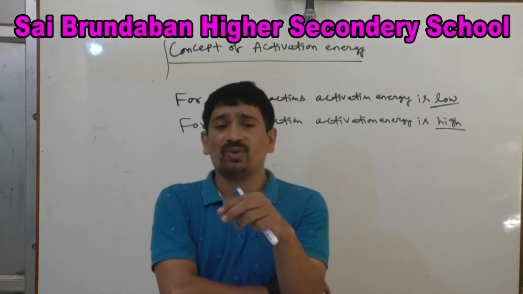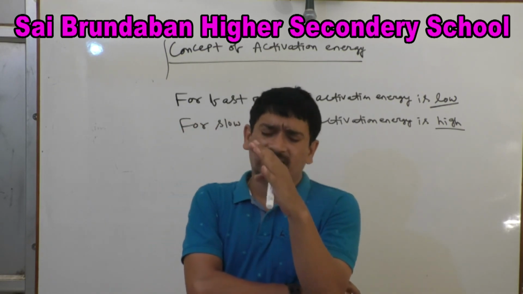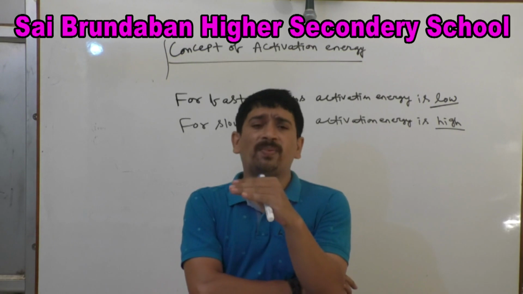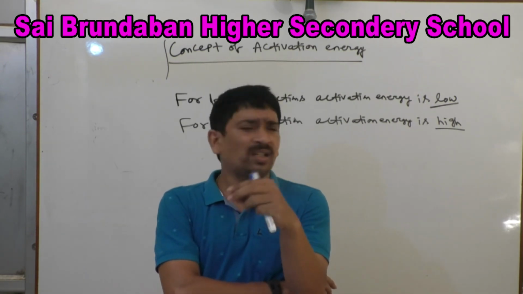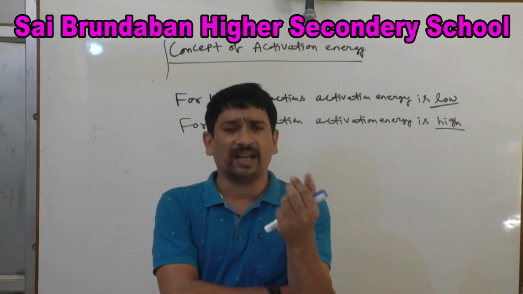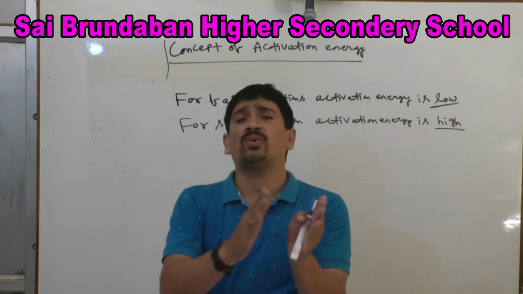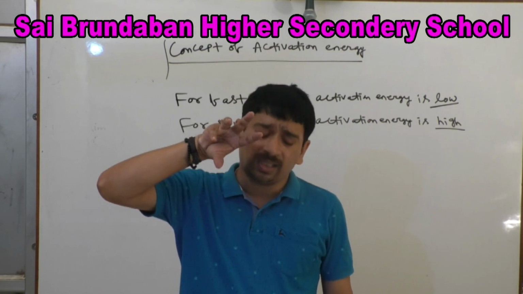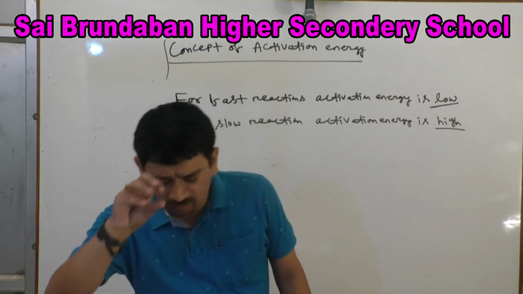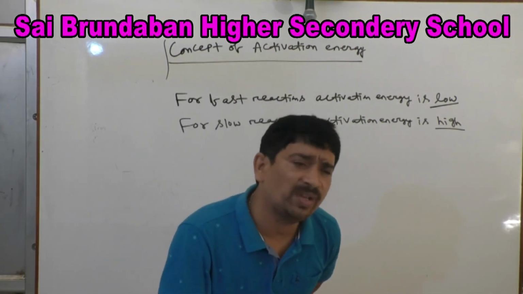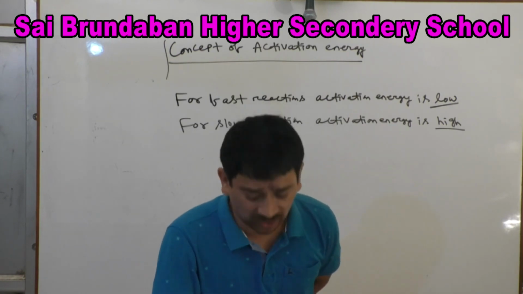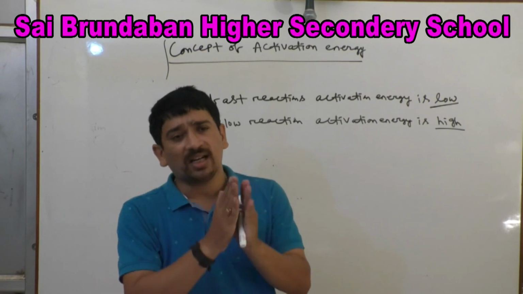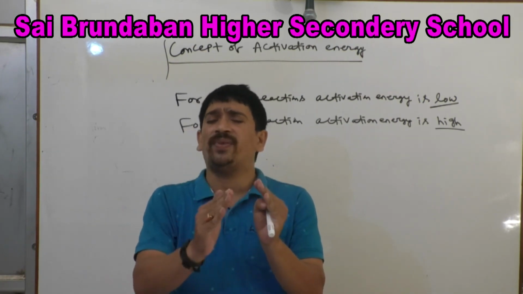In that gas, consider the burning of a mixture that contains methane. So methane reacts with oxygen molecules in the atmosphere. There is a collision. Consider the burning of a mixture of methane and oxygen. Although the gas molecules are colliding with each other, that collision is not effective to give rise to product.